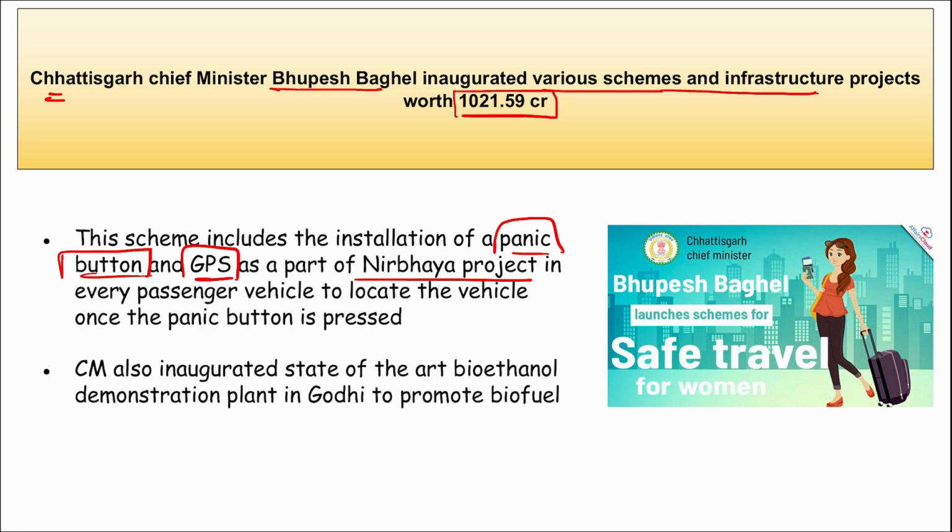In these, with the help of these panic buttons and GPS, that will be in every passenger vehicle, whenever the panic button is pressed, a signal will be sent to the respective authority, that can easily contact the command center or the police in the nearby area and can help the women in an emergency situation, right? So we can say this particular scheme will be basically for the safe travel of women, and in any emergency case, women can just press the panic button, and with the help of the GPS, the responsible authority or the police nearby will be able to track them.